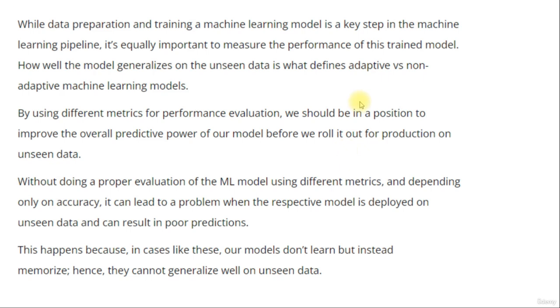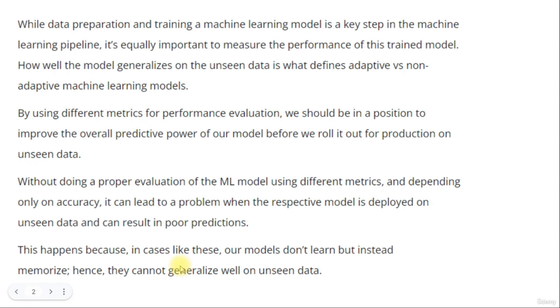So once we have trained the machine learning model, we'll test it on the unseen data. The most important part of judging the performance of the model is how well it performs on unseen data. To measure it quantitatively, we have different metrics. Without doing a proper evaluation of the ML model using different metrics, and depending only on accuracy, it can lead to a problem when the model is deployed on unseen data and can result in poor predictions. Once you've already deployed the model and then realize that it is not performing well on unseen data, it will create a problem.